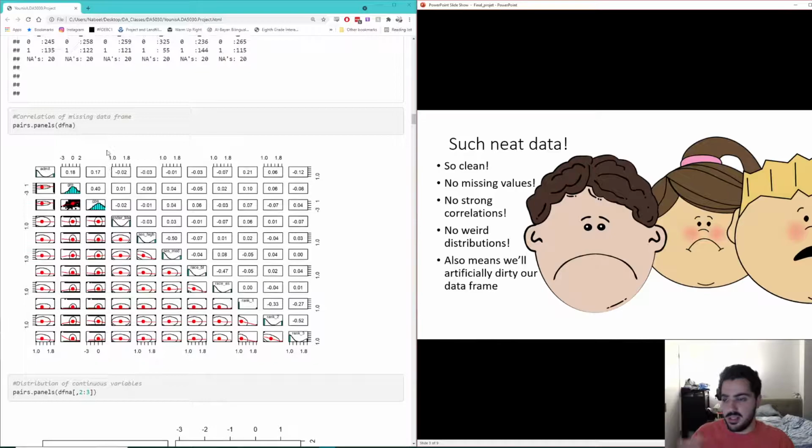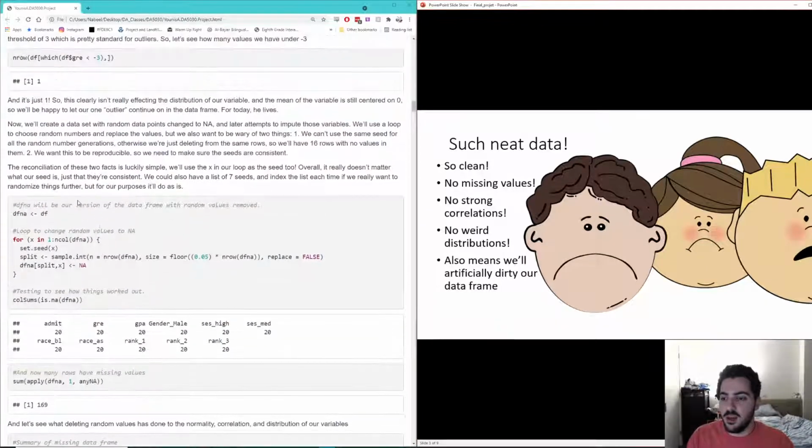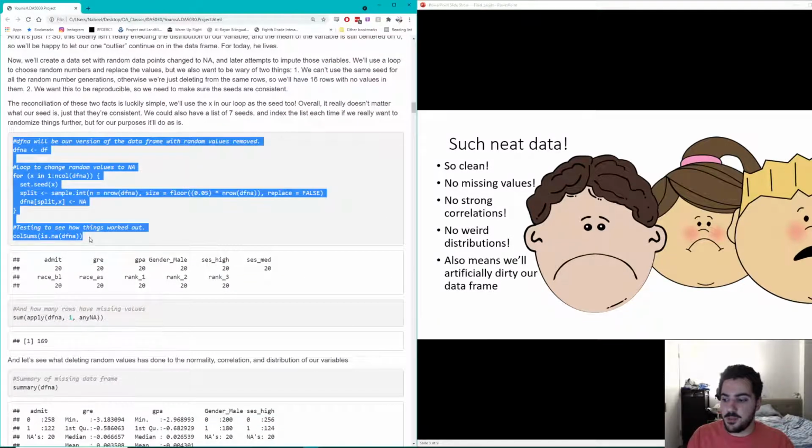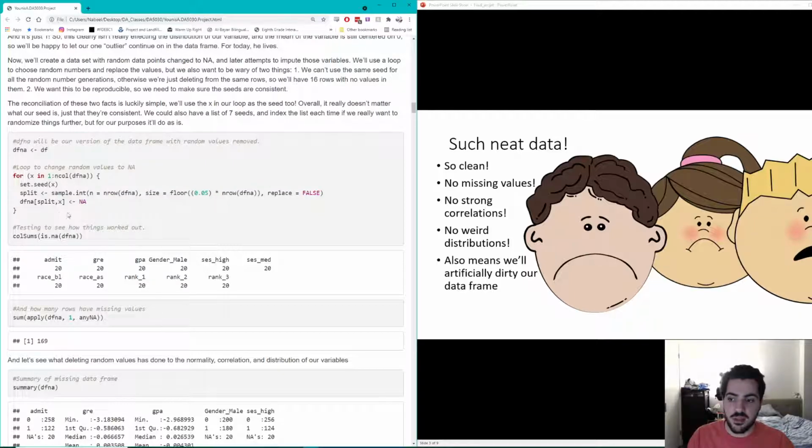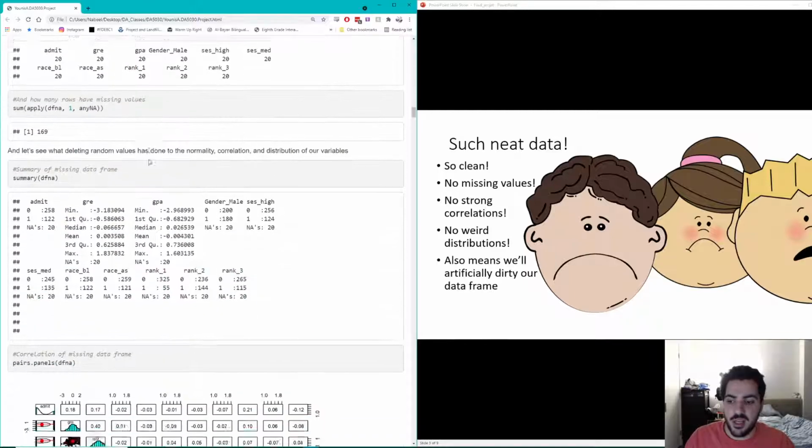Over here, as you can see on the left as I'm scrolling, this is the first inception of deleting variables. We go column by column. We randomly delete 5% of the values in each column and replace them with NA values.